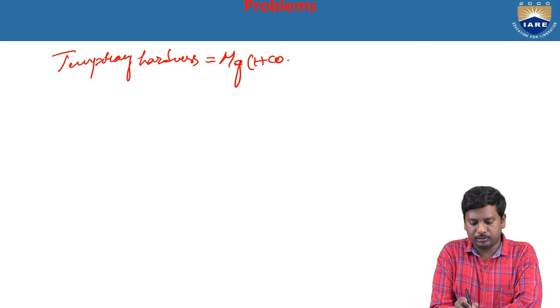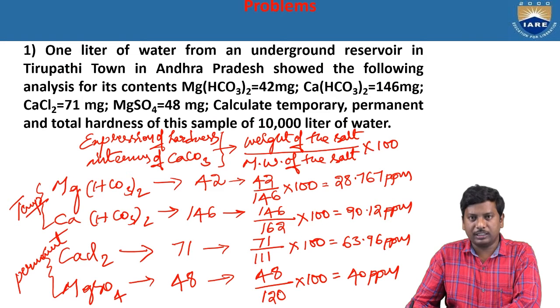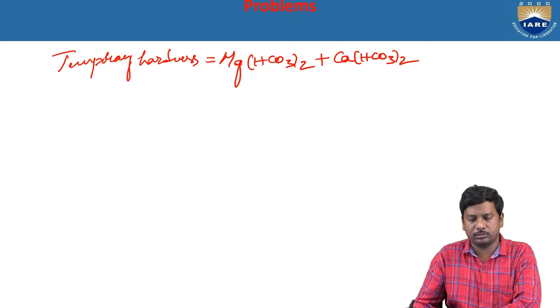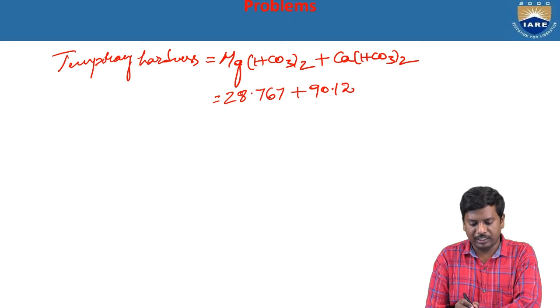The values are 28.767 plus 90.12. By the addition of these two values we get 118.88 ppm.